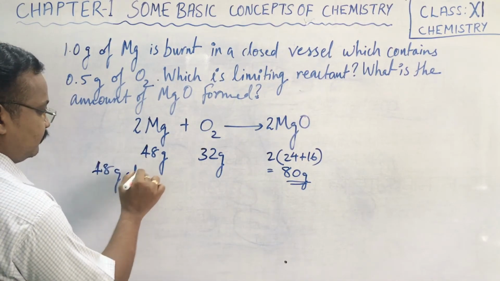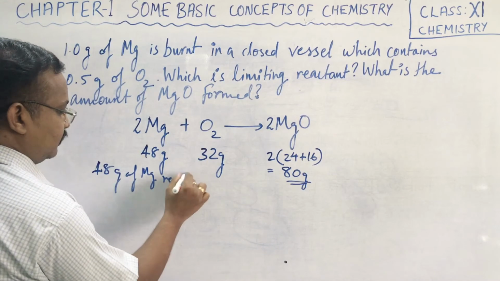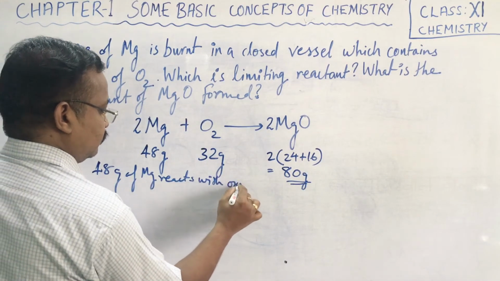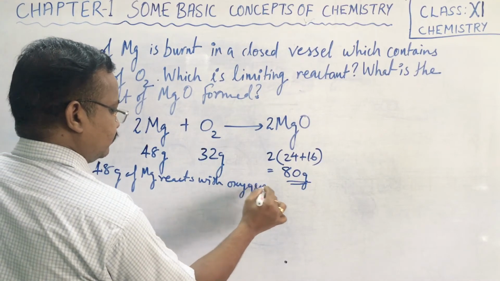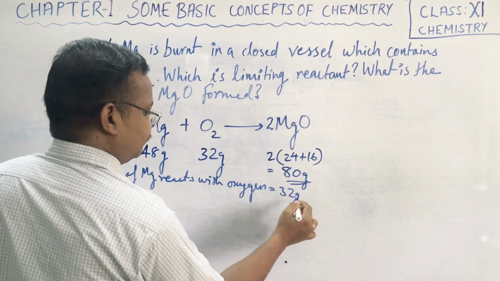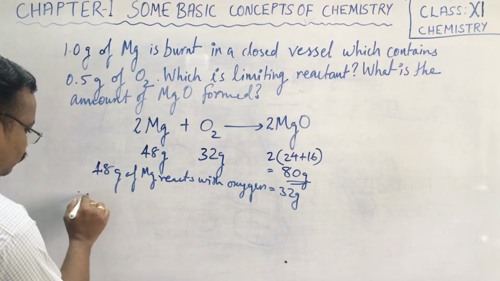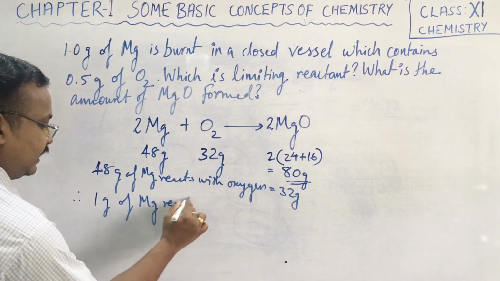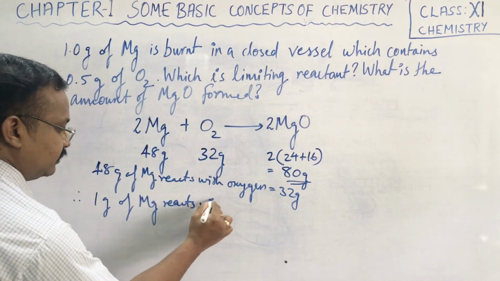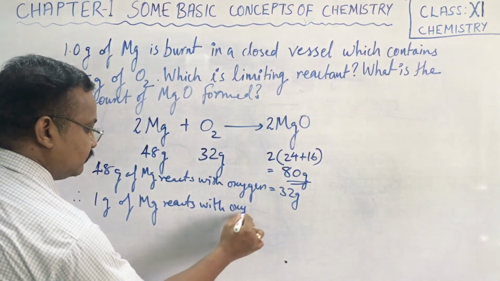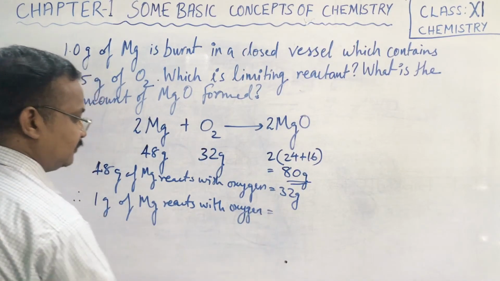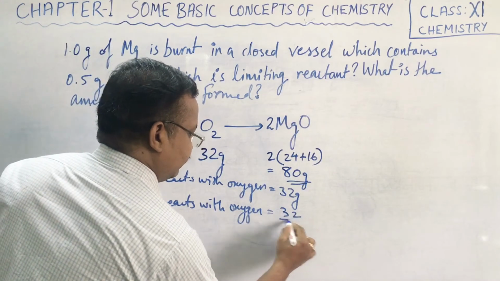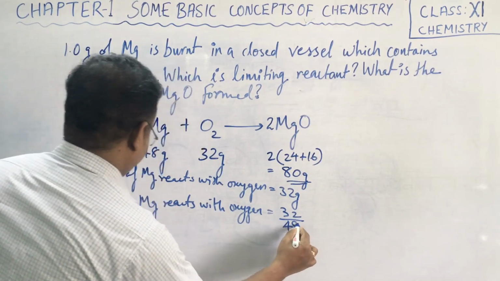48 gram of Mg reacts with oxygen equals 32 gram. Therefore, 1 gram of Mg reacts with oxygen, that is, 32 divided by 48.